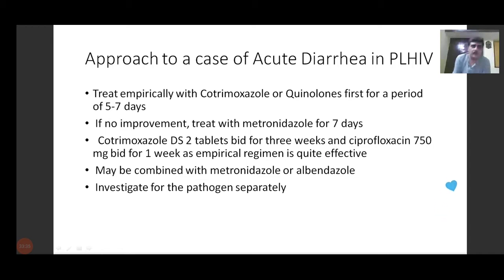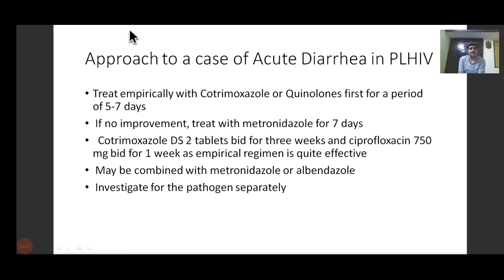Because all the investigations which we are doing will take some time for the reports to come, and the patient's clinical condition may be quite bad, it has been advised that instead of waiting for the reports and a confirmed diagnosis, we start with empirical treatment.